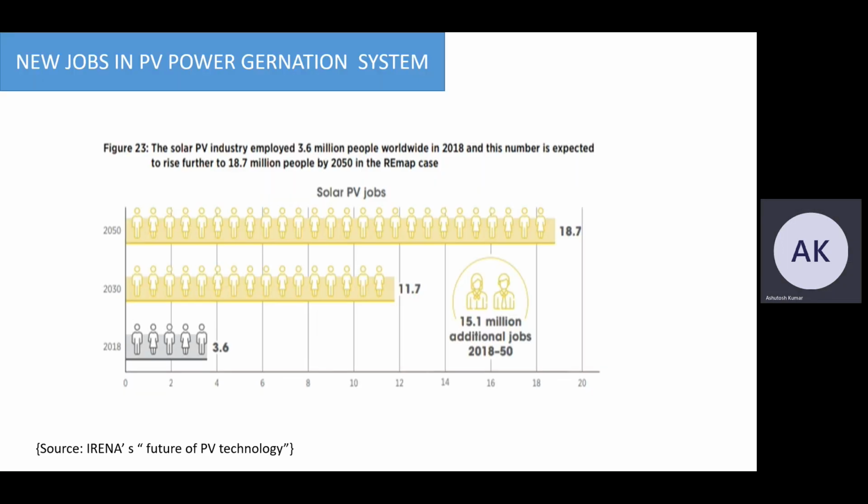Now moving on to new jobs in PV power systems up to 2050. The solar PV industry employed 3.6 million people worldwide in 2018, and this number is expected to rise further to 18.7 million people by 2050 in the REmap case.